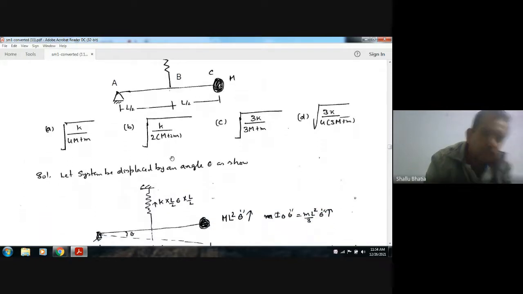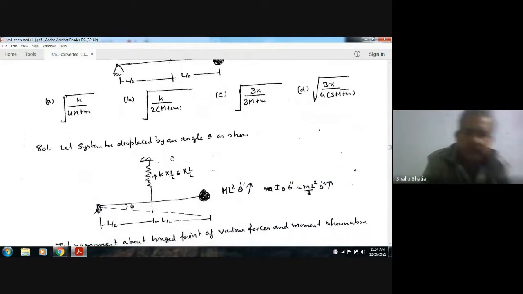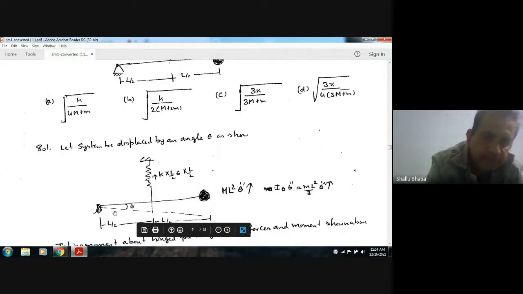Now, to find out the natural frequency, let us deflect this bar by angle theta. Then the torques acting on the bar will be, due to inertia, the torque due to this mass, that is ml square theta double dot.